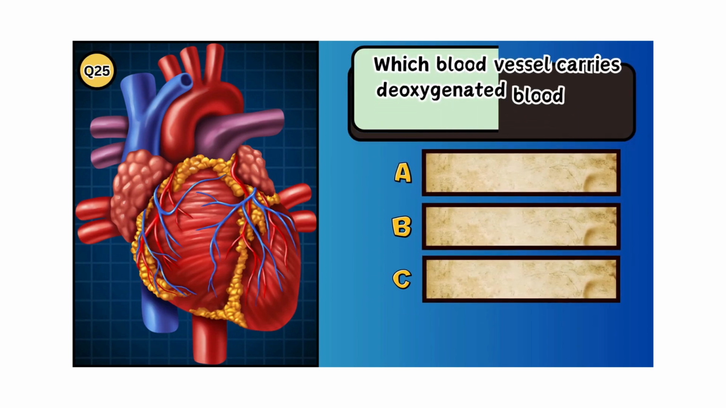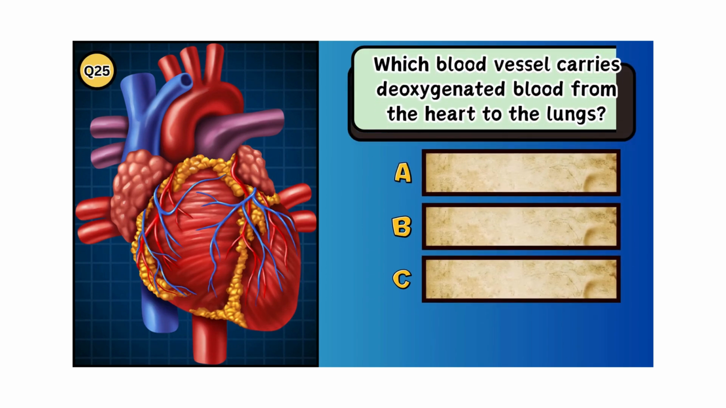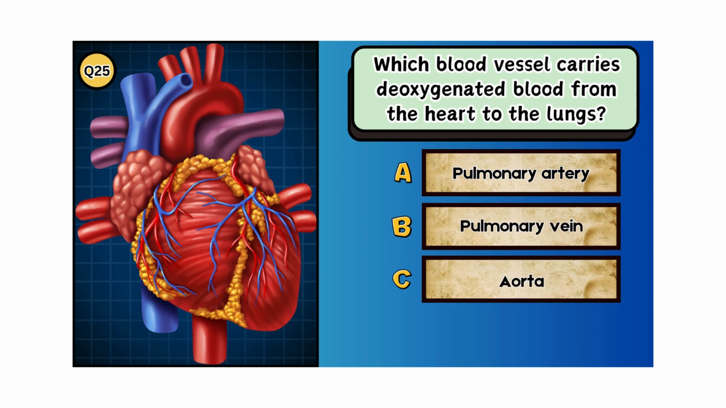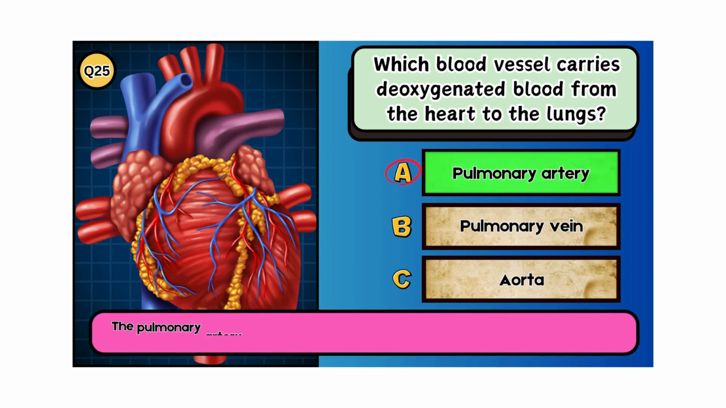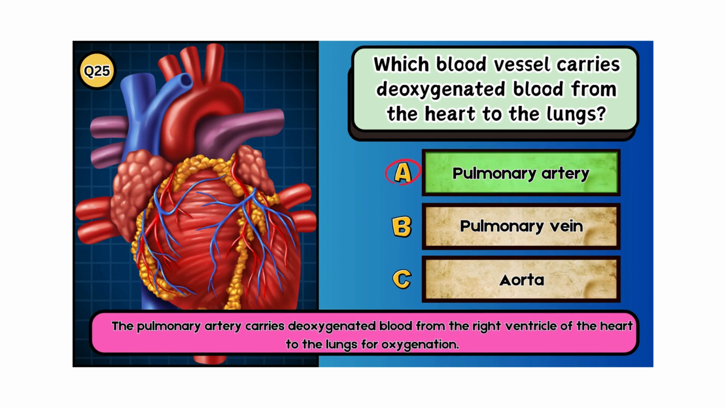Which blood vessel carries deoxygenated blood from the heart to the lungs? A. Pulmonary artery. B. Pulmonary vein. C. Aorta. The answer is A. Pulmonary artery. The pulmonary artery carries deoxygenated blood from the right ventricle of the heart to the lungs for oxygenation.